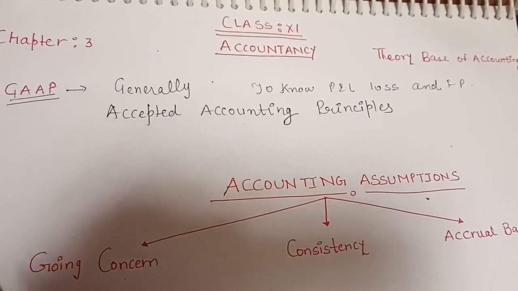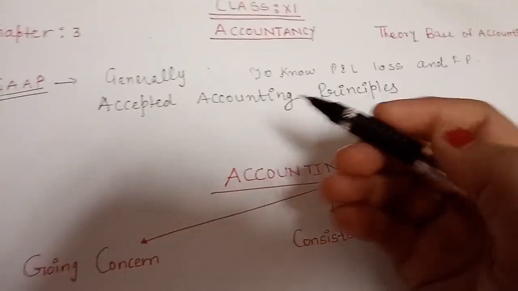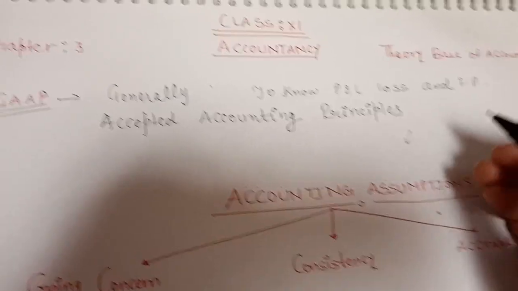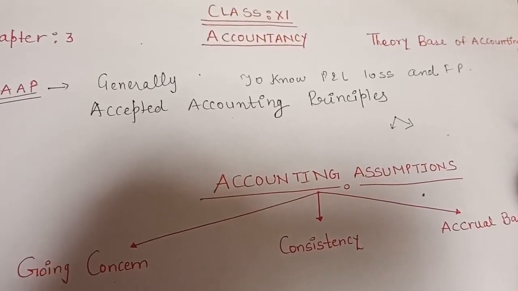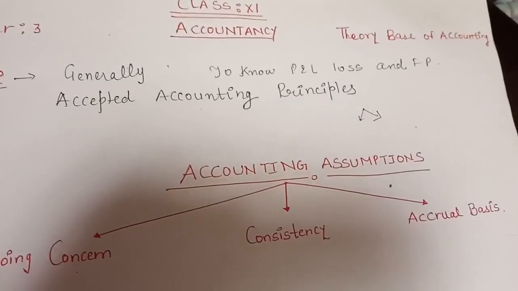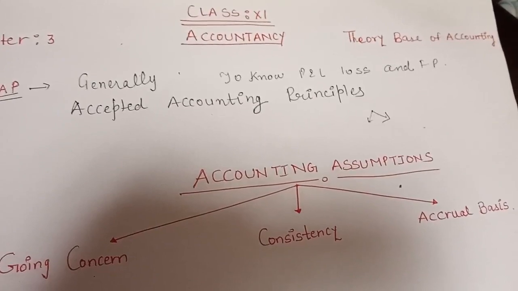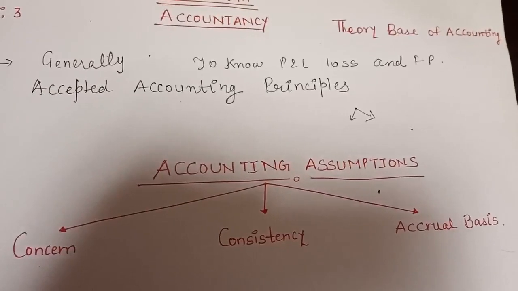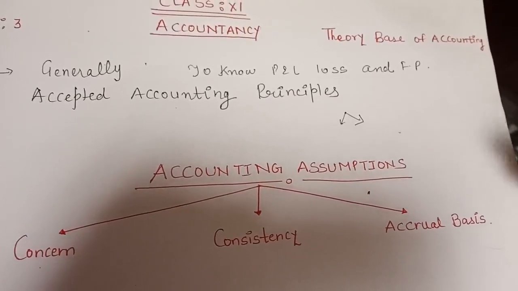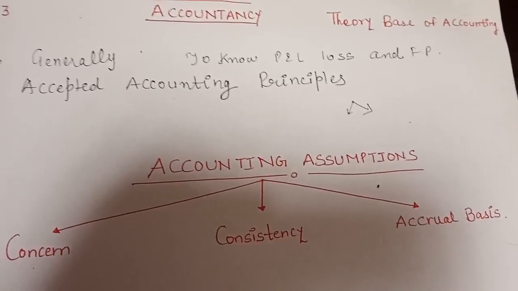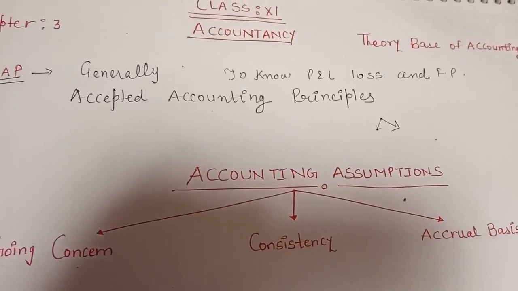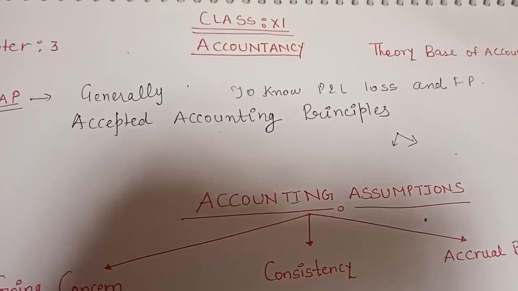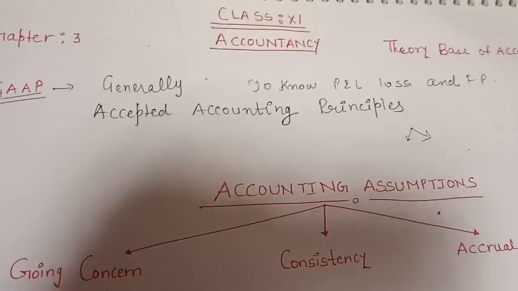So if we want to compare, suppose in my business one year I'm recording the transactions with some rule and another year with some other rule, and other businesses are recording according to their own. So we cannot compare our information with the previous year's figures, and we cannot compare with other businesses also. So that's why some rules have been established and all businesses have to use these principles.